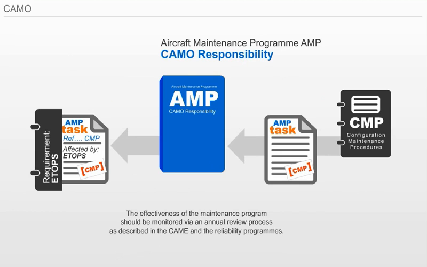The effectiveness of the maintenance program should be monitored using an annual review process as described in the CAMO and the reliability programs.